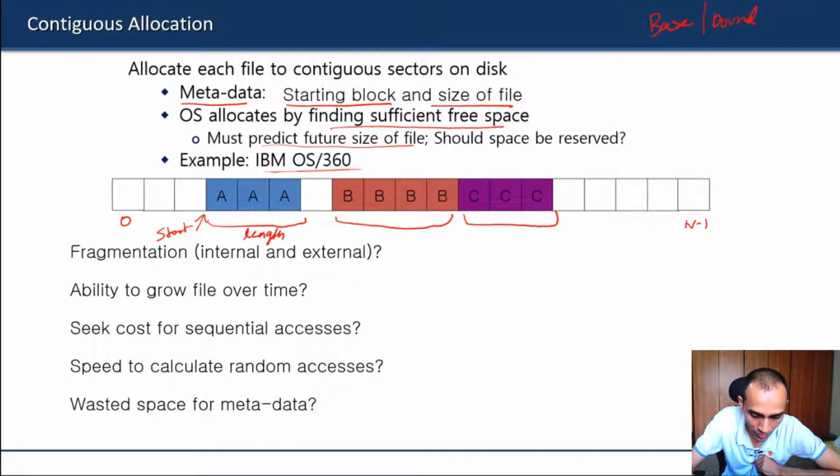So we know all the disadvantages of an array-based or contiguous allocation. The same thing will be here.